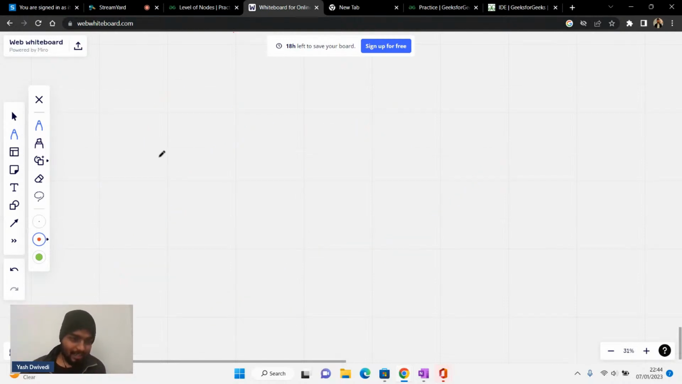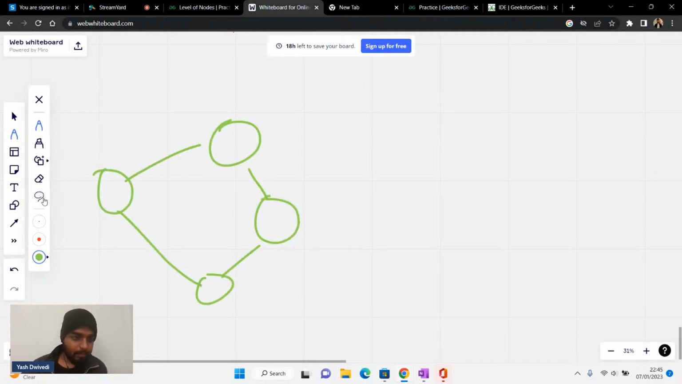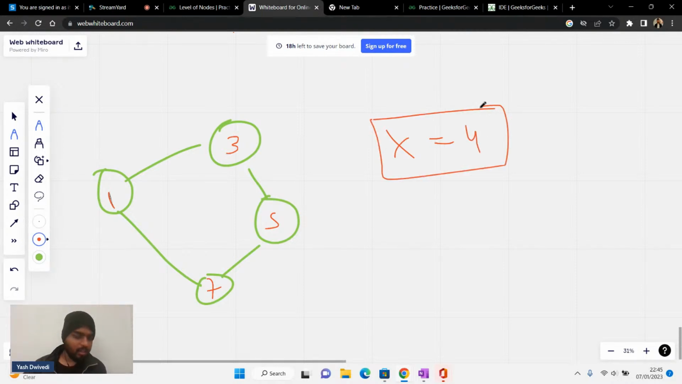Now let's say I have a graph of this kind. Let's say this is how my graph looks. Let's say I put some values here: this is 1, this is 1, this is 3, this is 5, this is 7. Now if I ask you, what is the level for x equal to, let's say, 4?